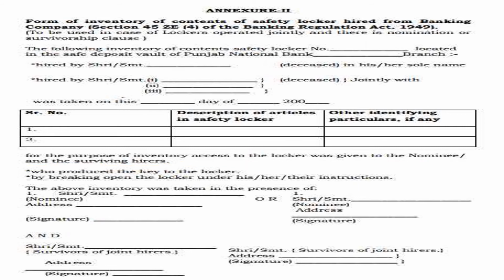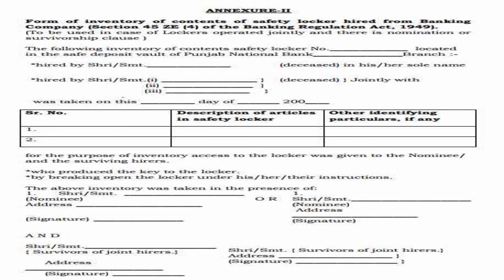Next thing, who produced the key to the locker, or broke open the locker, under his or her or their instruction. These are just instructions that you have to bring the key for opening the locker, and if there is any emergency they can break your locker. Next one.